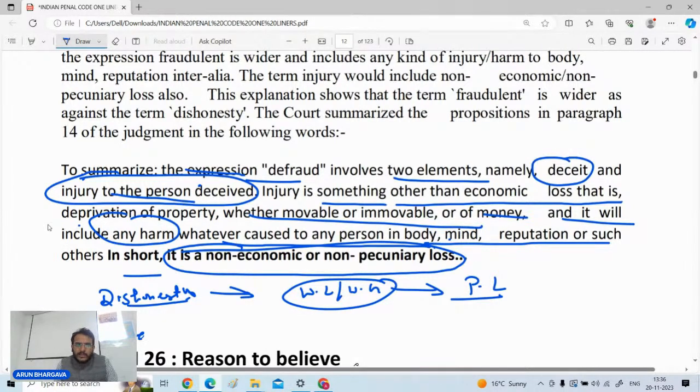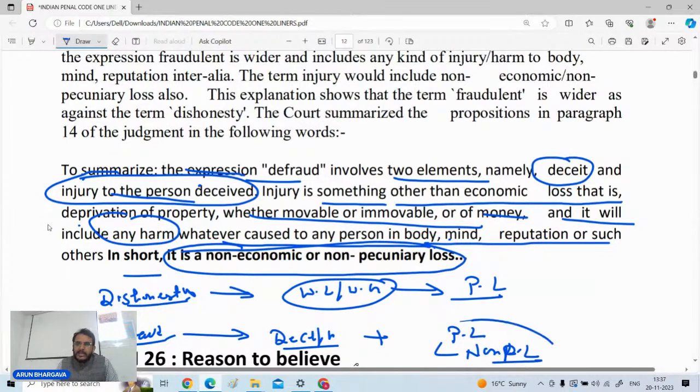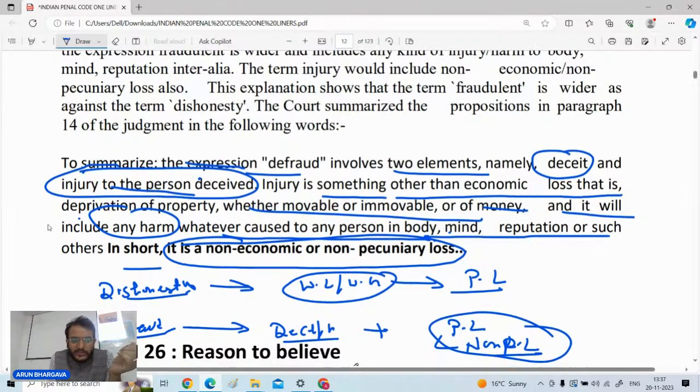But whenever we use the term fraud, it includes two things. Number one, there is a deception, and after the deception there is an injury or harm caused to the other person, and that injury or harm can be a pecuniary loss or a non-pecuniary loss. So fraud and dishonestly are different. I hope many of you have given me the answers. Shaktija is saying fraud is a genus and dishonest is a species. Very good. So fraud is a broader term in which pecuniary as well as non-pecuniary losses are usually covered.